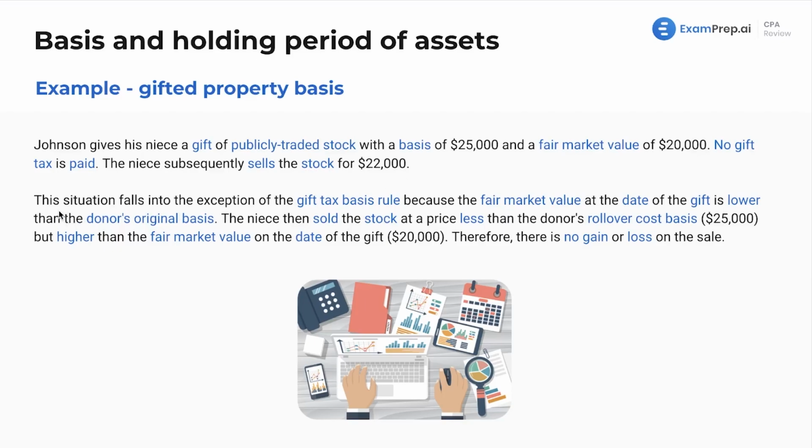Let's run through. This situation falls into the exception of the gift tax basis rule because the fair market value at the date of the gift is lower than the donor's original basis. We see that there. The fair market value is lower than the original basis. The niece then sold the stock at a price less than the donor's rollover cost basis of $25,000, but higher than the fair market value on the date of the gift. So it's in the middle. Therefore, there's no gain or loss in the sale.